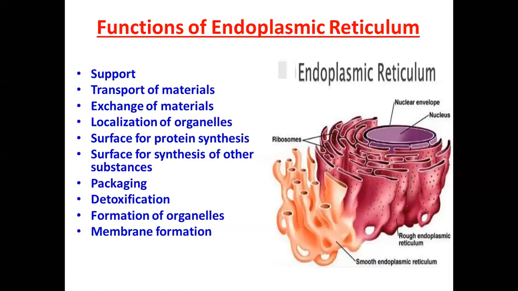Here they are further processed and packaged into secretory vesicles for export by exocytosis at the plasma membrane. Examples of secretory proteins include mucus, digestive enzymes, and hormones.